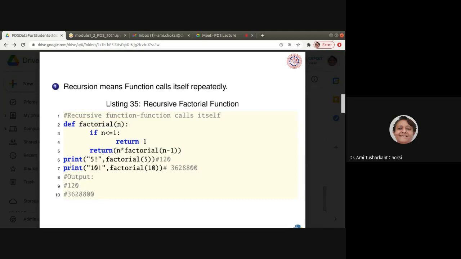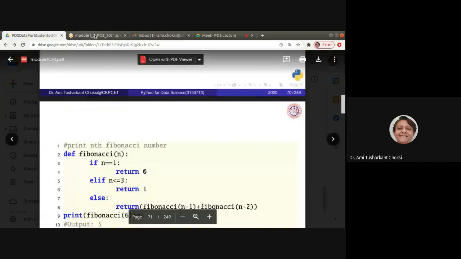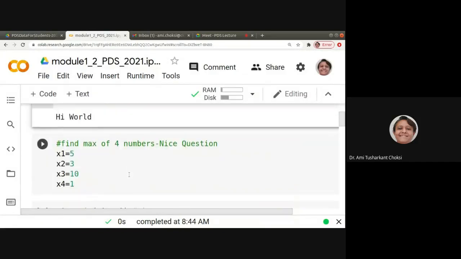Now we print 5 factorial. This is text only, comma, and we call the function, factorial of 5, so whatever the output is will be printed here. Then print 10 factorial, calling factorial of 10, and we get the output accordingly. Let us run and check it out.